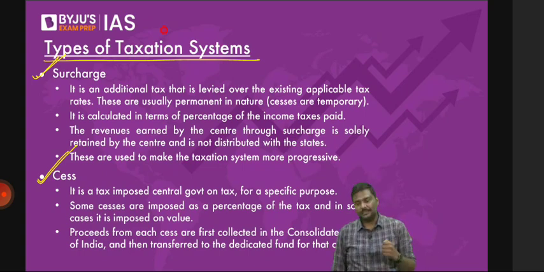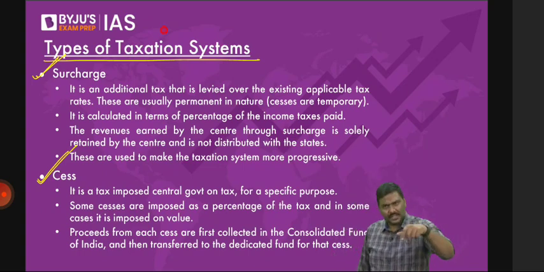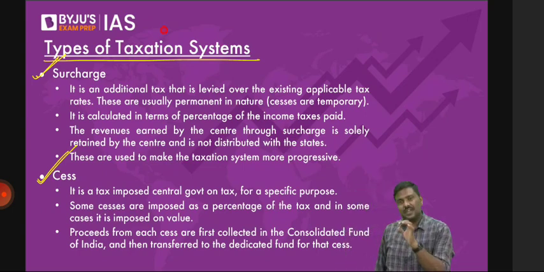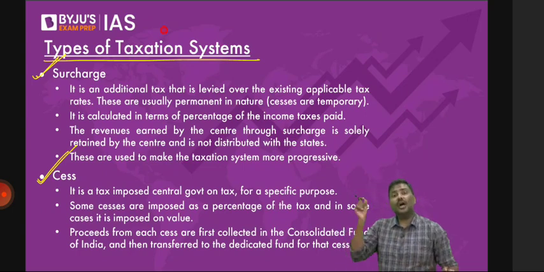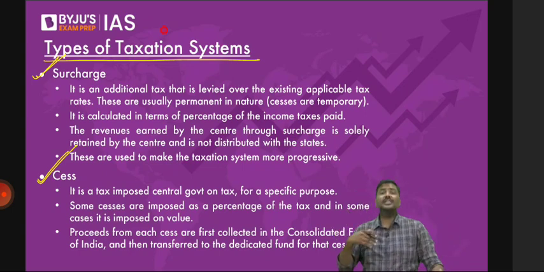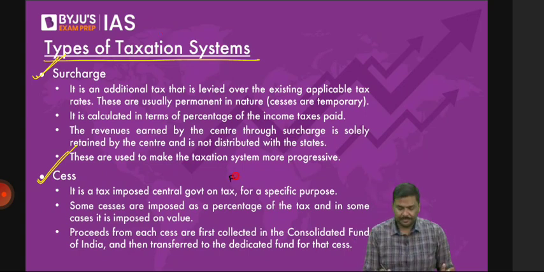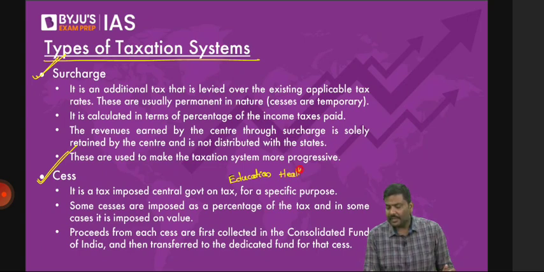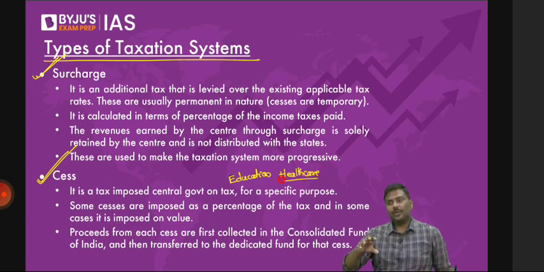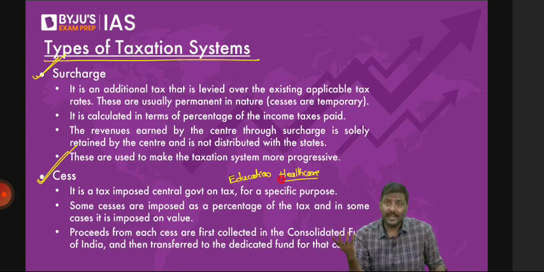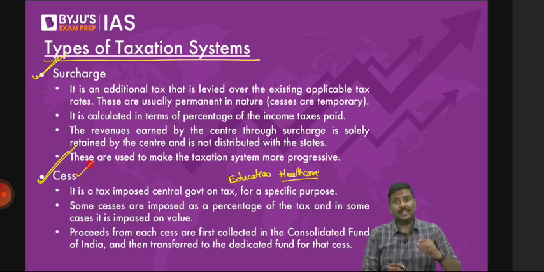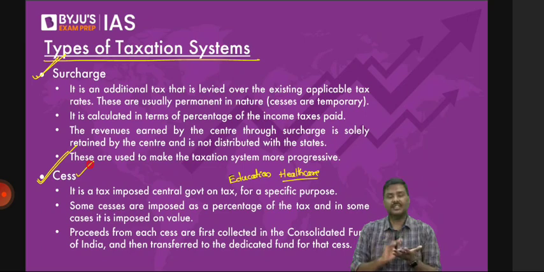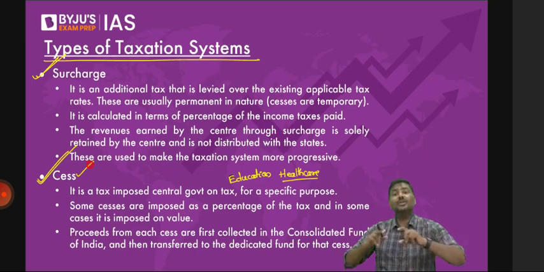Cesses are those charges, type of taxes which are imposed and collected to achieve a certain objective. I'll repeat it. Cesses are those types of charges or taxes which are imposed and collected by the government to achieve certain objective. Right? What is this objective? Objective is, let's say, education. Objective is healthcare, etc. So, Government of India wants to provide or develop infrastructure for education, but they need money for it. They want to provide infrastructure for providing healthcare. They need money for it. So, what government will do is they will impose cesses. Right? For example, healthcare and education cess. They will collect it, and the center will now utilize this for development of education, development of healthcare.